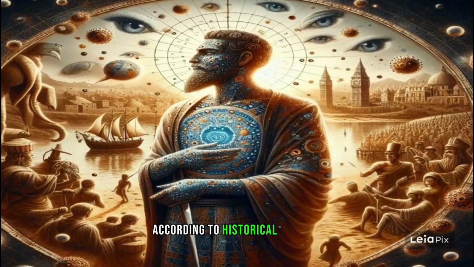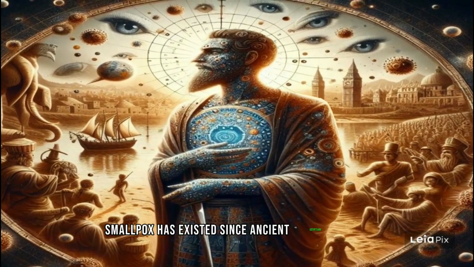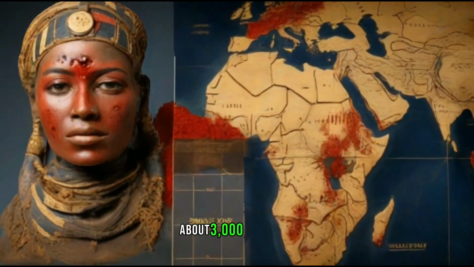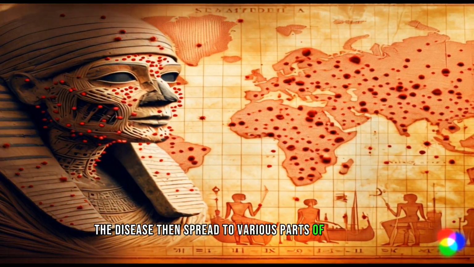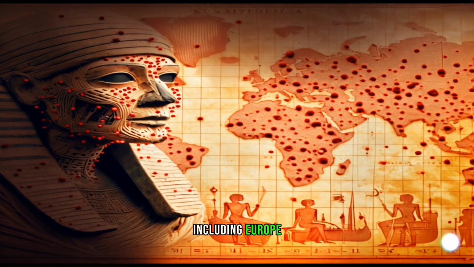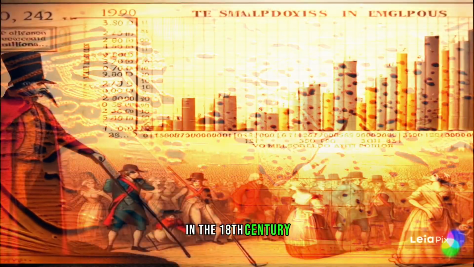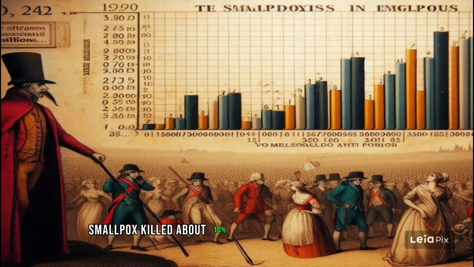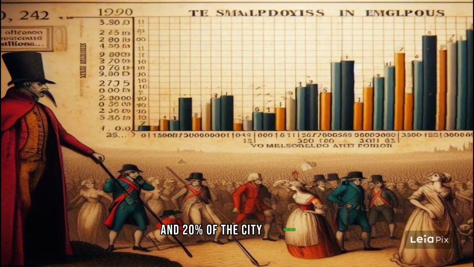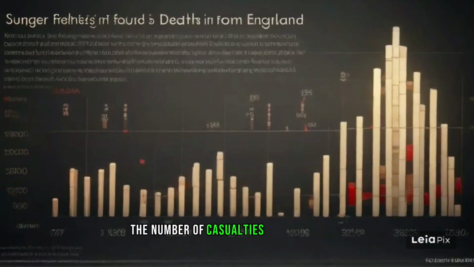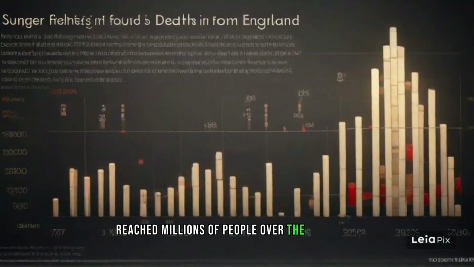According to historical records, smallpox has existed since ancient Egyptian times, about 3,000 years ago. The disease then spread to various parts of the world, including Europe, Asia, Africa, and America. In the 18th century, smallpox killed about 10% of the population of England and 20% of the city dwellers. The number of casualties from smallpox reached millions of people over the centuries.